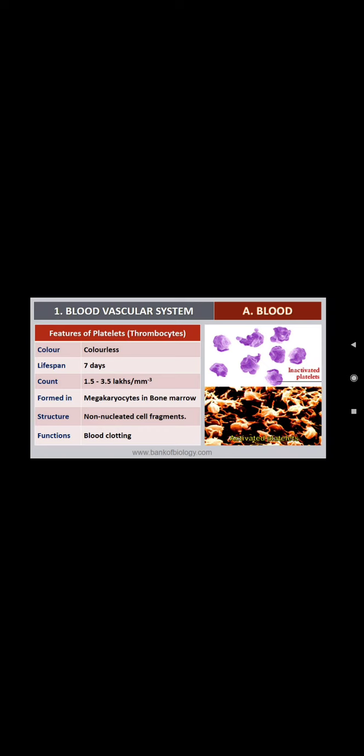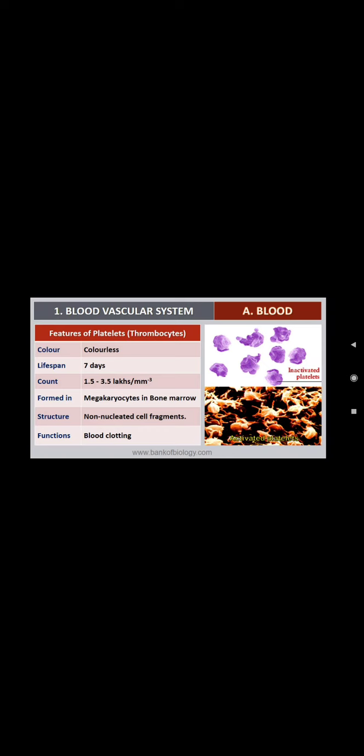In lymphocytes, there are two kinds of cells, B cells and T cells, or B lymphocytes and T lymphocytes. Lymphocytes are the smallest cells among the WBC and have a large nucleus, whereas the monocyte is the largest cell among the WBC.